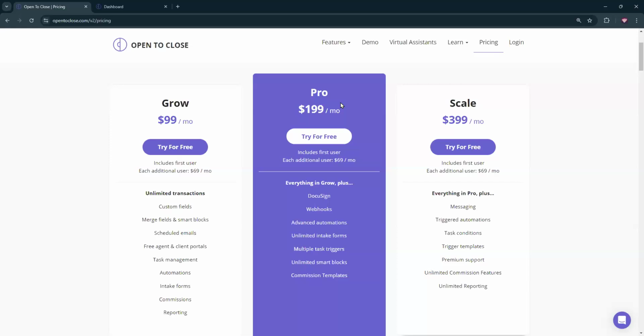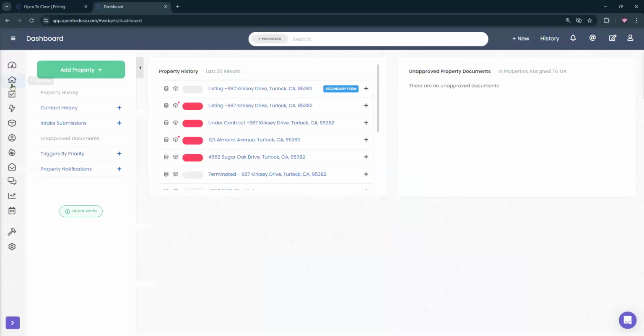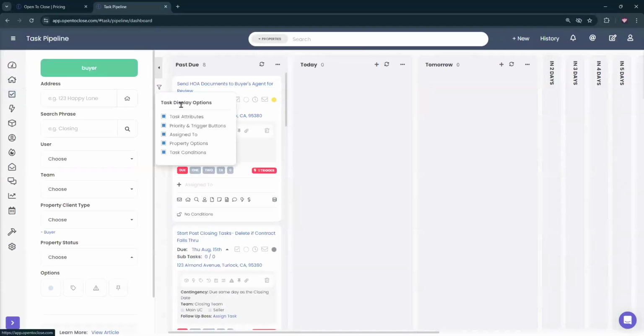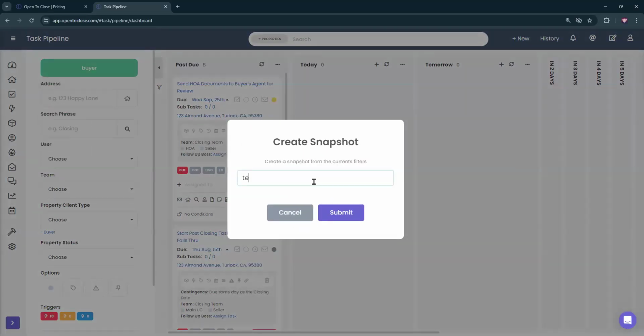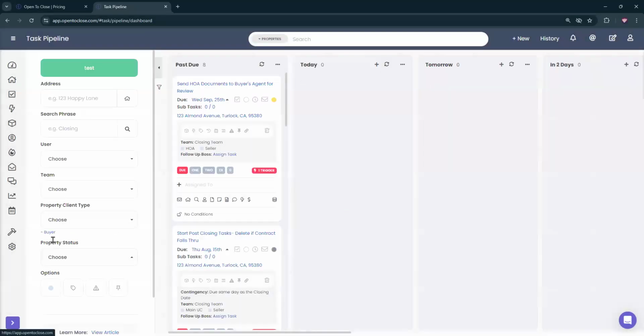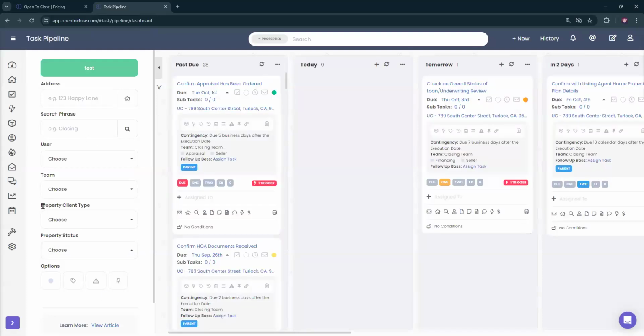You'll also get other views for your task pipeline. You'll just get additional filters that can be very helpful with trying to drill down and see what your team's doing, or if you needed to take a look at the different types of filtering when it comes to tasks. So if we go to tasks and we talk about the filtering here, the task display options, there's a little bit more options here. And like I said, there's a little bit more options when it comes to, let me just create a snapshot. We'll call this one tests without any filters. So here, you'll have additional filters for property client type and property status. That would be included on the Pro plan.